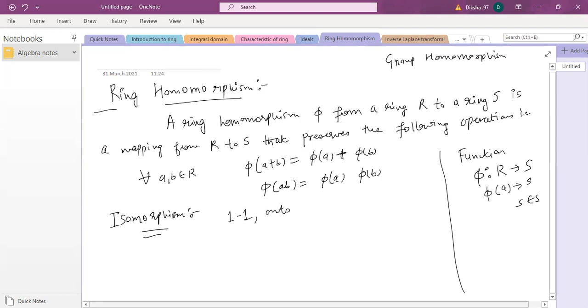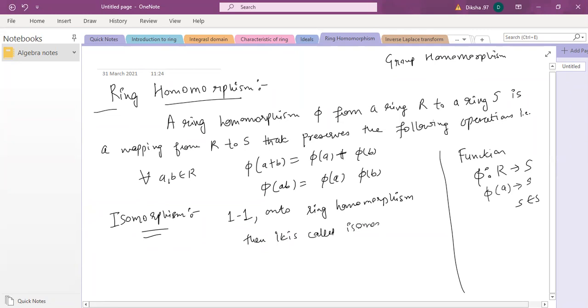This mapping is basically a function, so if a ring homomorphism is one-one and onto, then it is called an isomorphism.